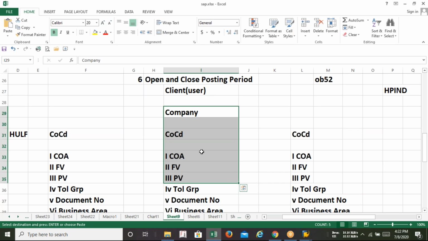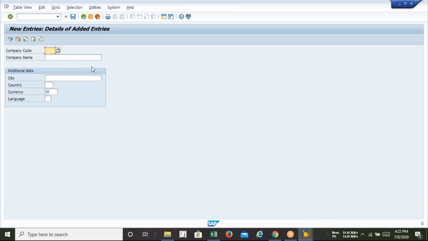This entire process is known as global assignment, where we assign my posting variant, my fiscal year variant, and my chart of accounts to my company code, and my company code has to be assigned to my group company, so that my hierarchy is established in the system. This is a diagram in an Excel sheet, and this is my system. So I need to establish the hierarchy in my system.